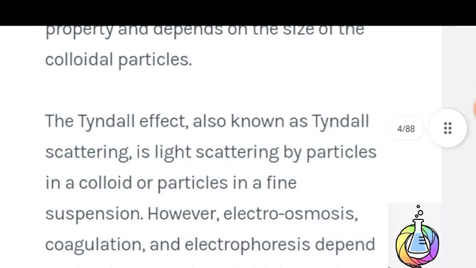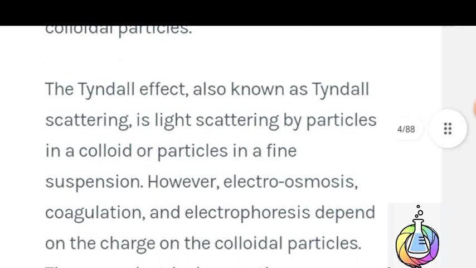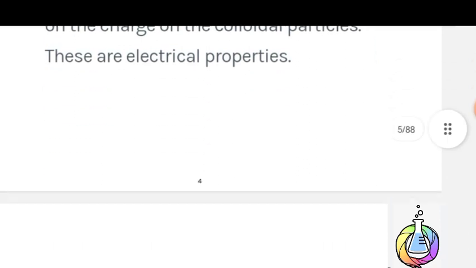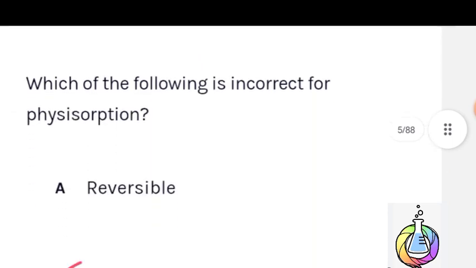The Tyndall effect, also known as Tyndall scattering, is light scattering by particles in a colloid or particles in a fine suspension. However, electroosmosis, calculations and electroforces depend on the charge on the colloidal particles. These are electrical properties, therefore B option is the correct answer, Tyndall effect.